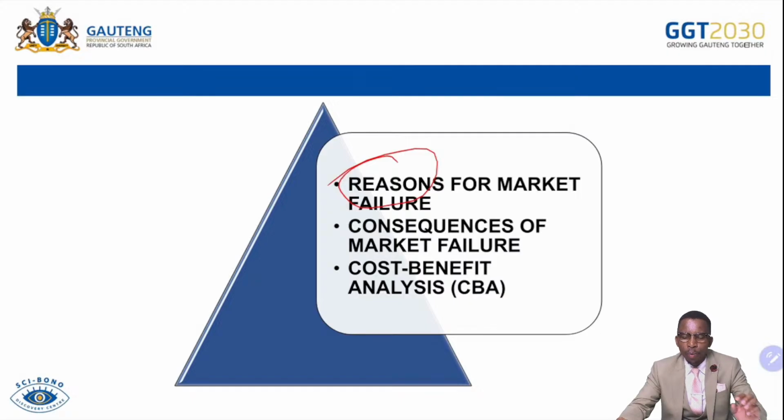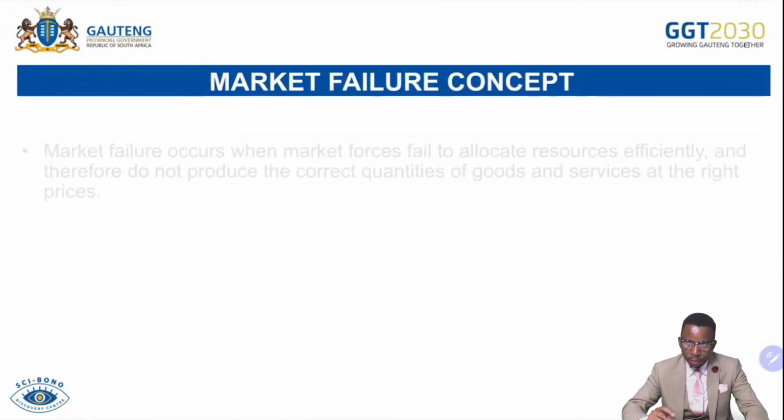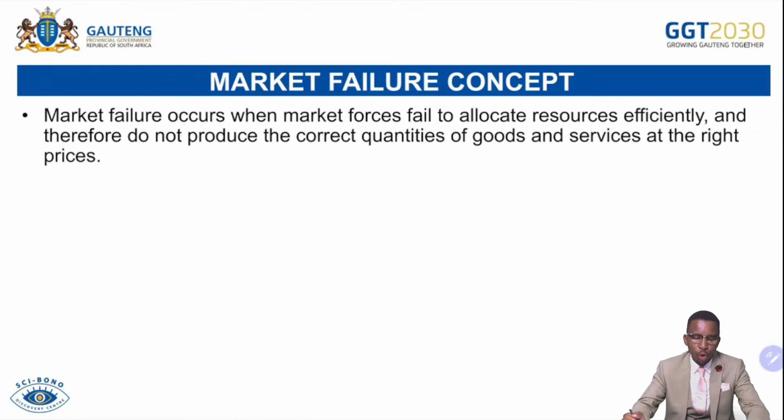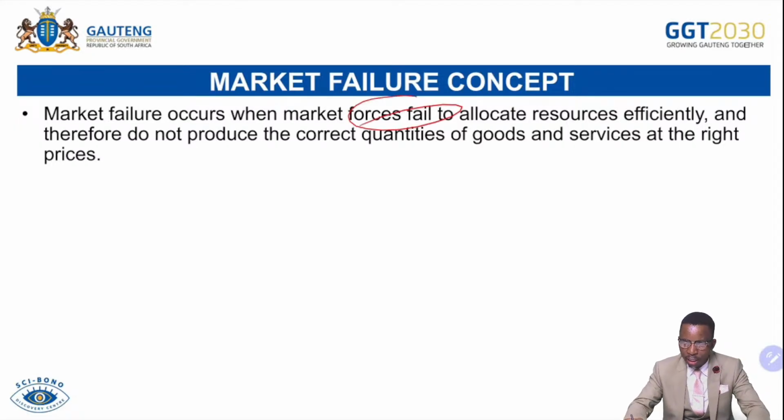And then when we go straight to consequences, we talk about CBA or cost benefit analysis. The market failure. Market failure occurs when market forces fail to allocate resources efficiently and therefore do not produce correct quantities of goods and services at the right prices. So that simply means the market is failing to allocate resources in a way that allows them to produce goods at the right quantity, right quality, and the right time.